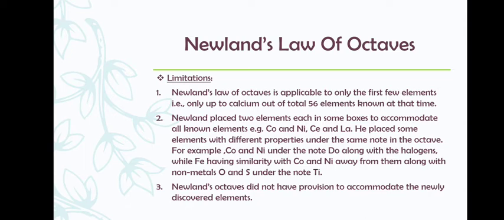For example, cobalt and nickel placed along with the halogens, that is also not possible. Whereas iron, which is a metal, is placed along with oxygen and sulfur. They are non-metals. Iron is a metal, so that is also not possible. Also he has not left any spaces vacant for new elements to be accommodated.